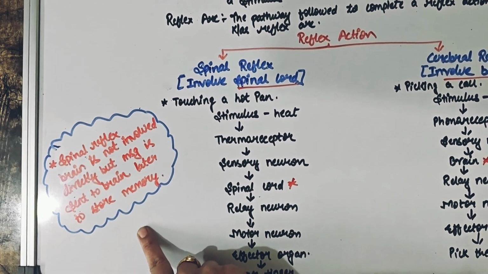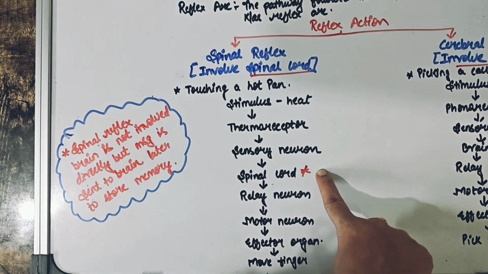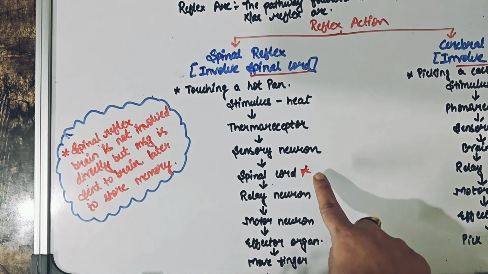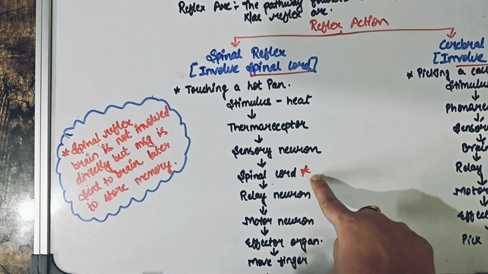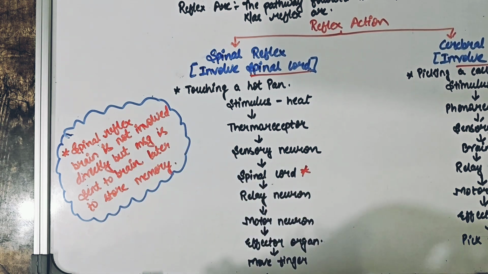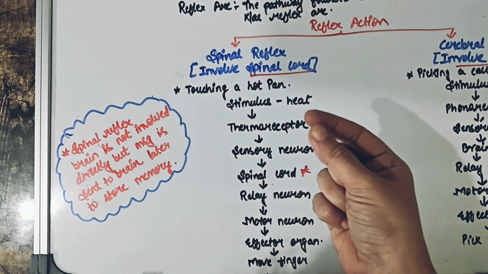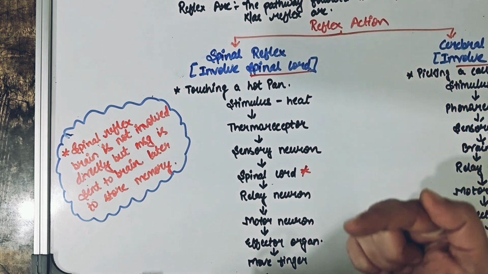Just an important point I want you all to note over here. In spinal reflex, we are saying that the spinal cord becomes the major organ. And yes, that's absolutely right. But that does not mean that the information will not go to the brain at all. Just imagine the same example. If you have touched this hot object, you would have quickly removed your hand.